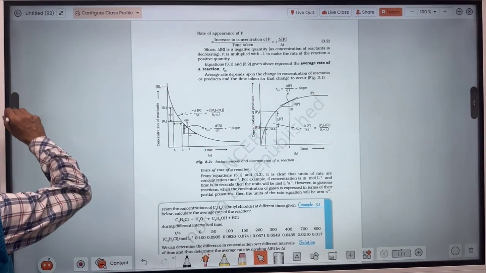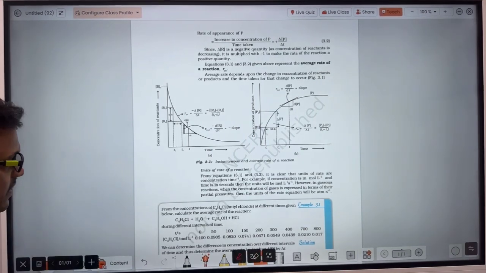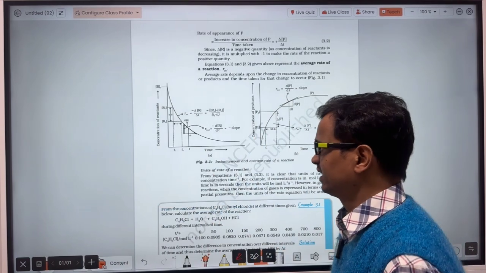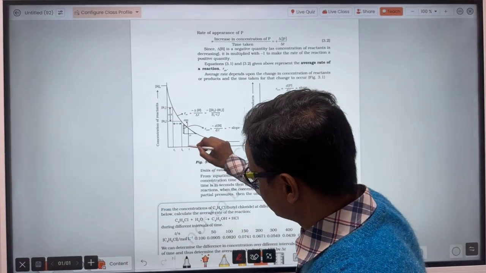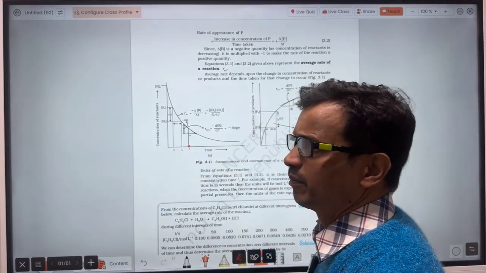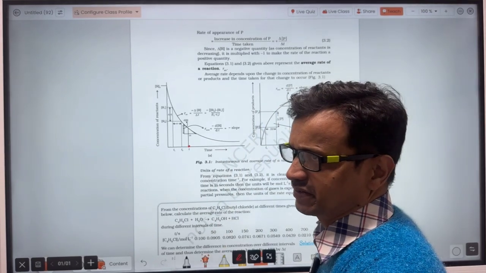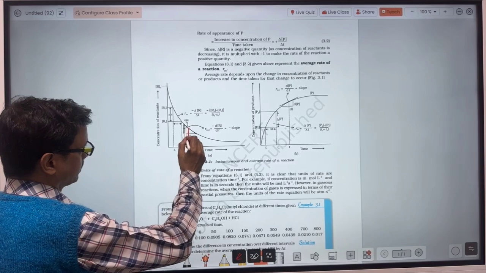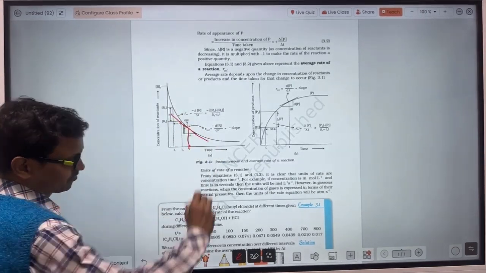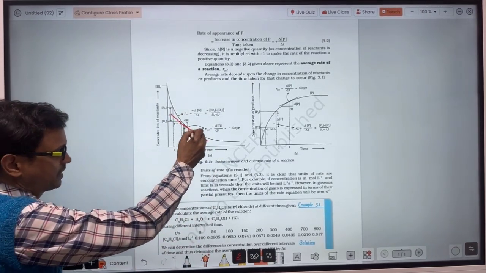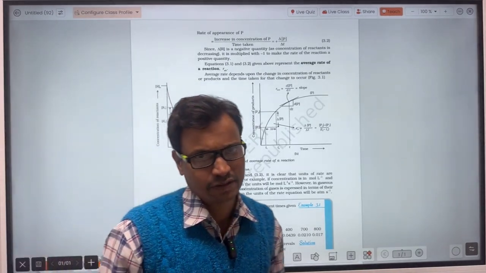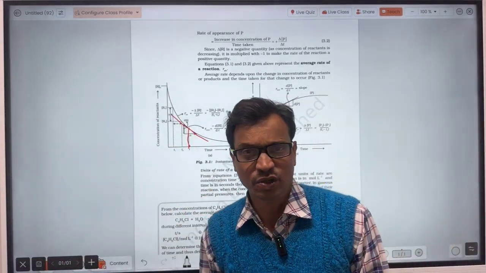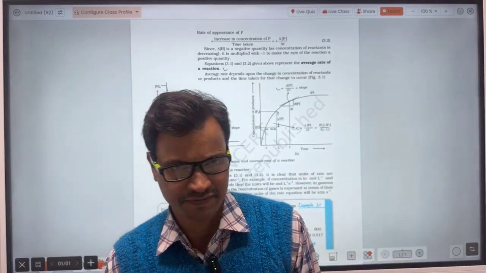Okay, that was just about the unit. Let's see how to calculate the instantaneous rate of reaction in the graph that has been shown. Here, at this time, the rate of reaction has to be calculated. So at this point, go on the graph and draw a tangent. You may take this tangent of any length. Whatever the length of this tangent, the value of the rate of reaction will not change.